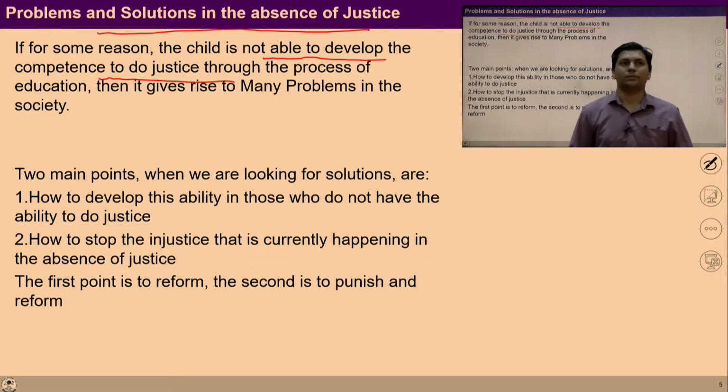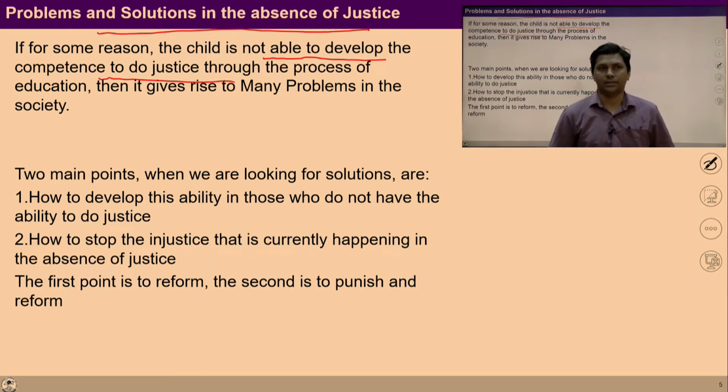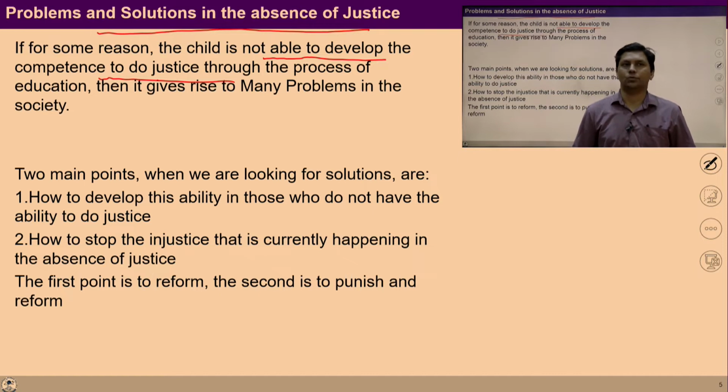If it is missed, the child is not able to live in relationship, the child feels aggressive within themselves. So as a solution, there are 2 main points.